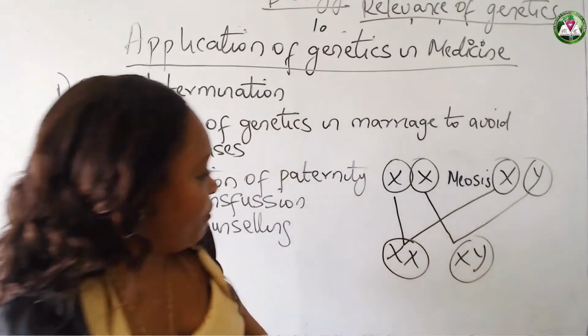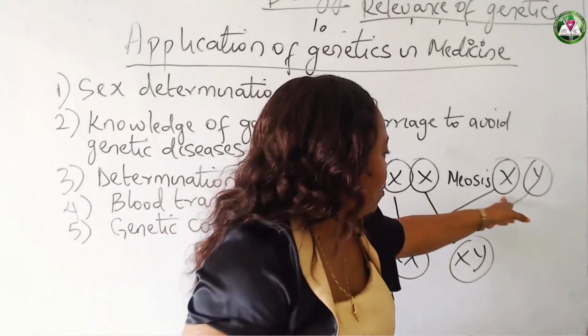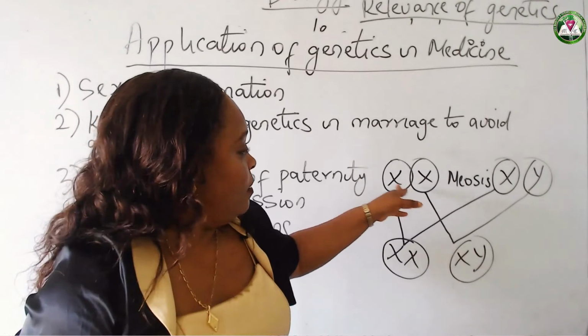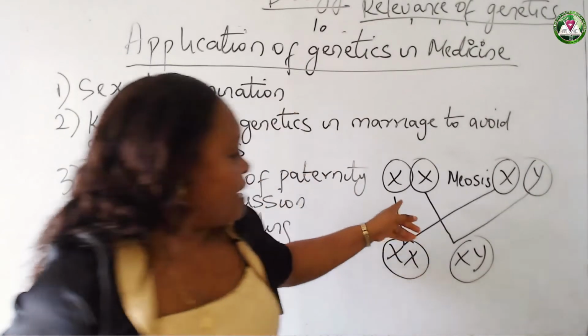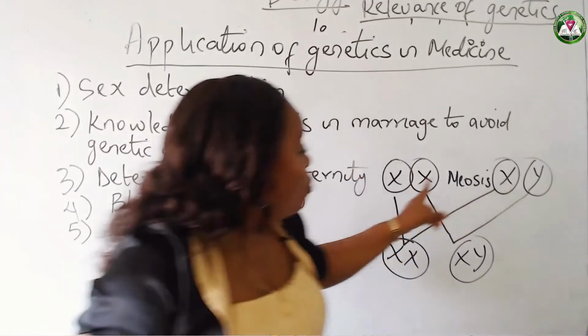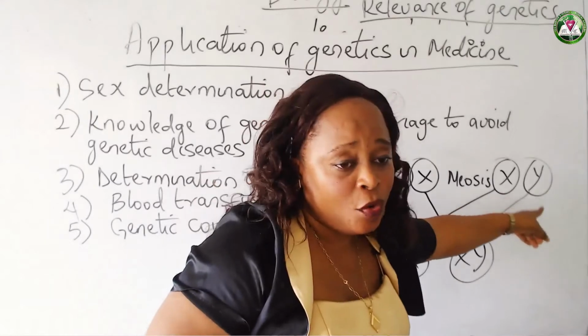So during cell division, the chromosome of the male goes with the chromosome of the female. Now we have the XX for the woman and the XY for the man. Now the woman bears XX chromosomes, and the man bears XY chromosomes.